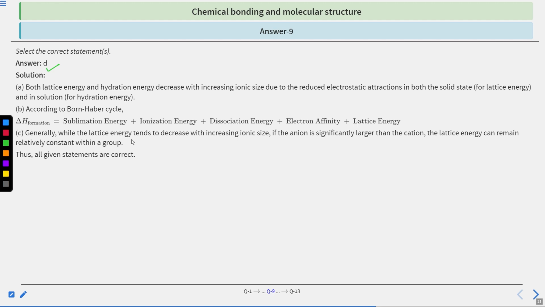Generally, while the lattice energy tends to decrease with increasing ionic size, if the anion is significantly larger than the cation, the lattice energy can remain relatively constant within a group. Hence, option C is also the correct statement. Thus, the correct answer will be D, that is, all the given statements are correct.